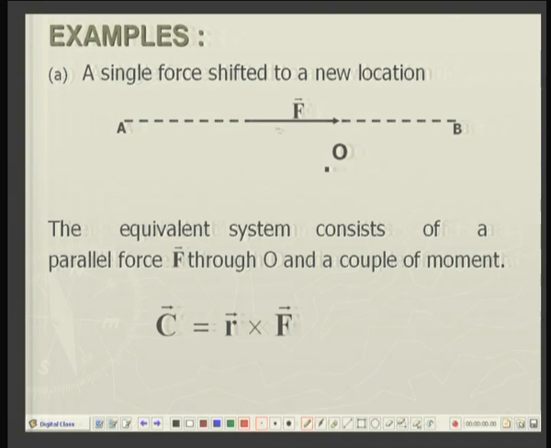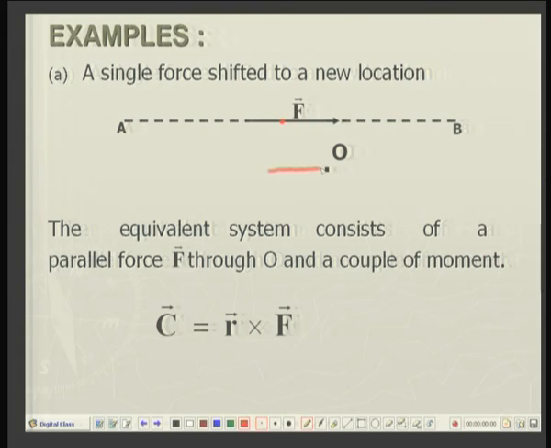Now, I will give you a few examples of equivalent systems of forces. First, suppose there is a single force F whose line of action is AB as shown here, and I want to shift it to a new location. The earlier location is any point over here, and now I want to shift it to a new point. What I will do is that at point O I will have two equal and opposite forces.